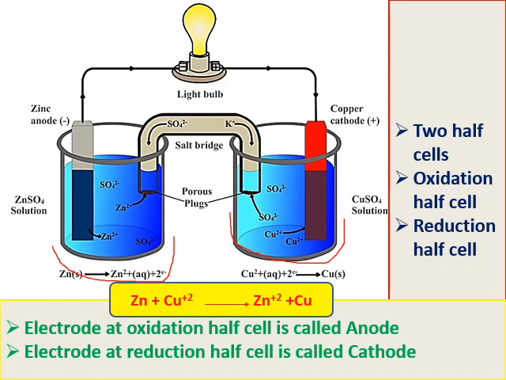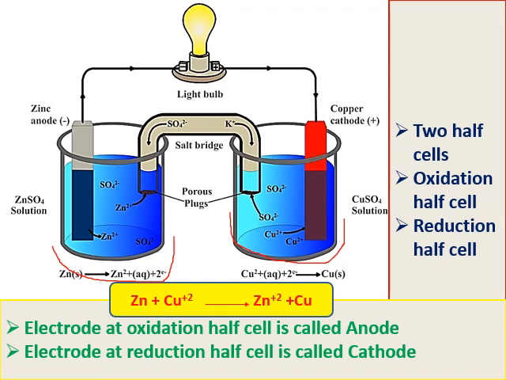So each half cell consists of a metal, called the electrode, and a solution, called the electrolyte. Another thing is that the two metals, zinc and copper, are connected with an external conducting wire. The two electrolytes are connected with the salt bridge. This is the construction of an electrochemical cell.